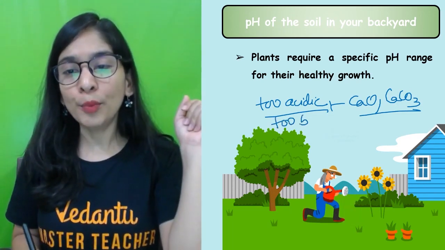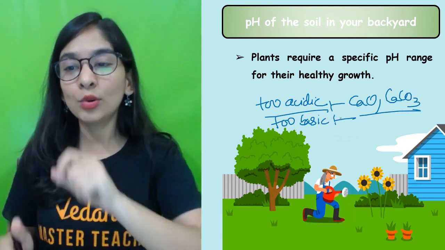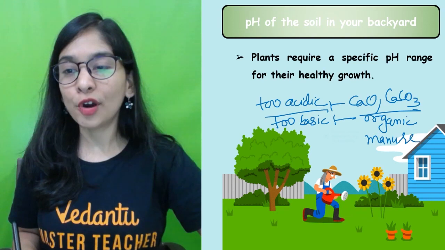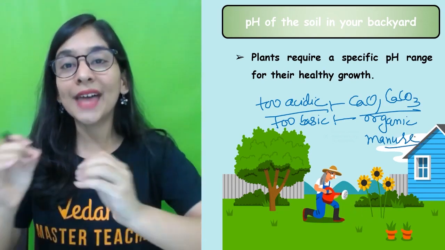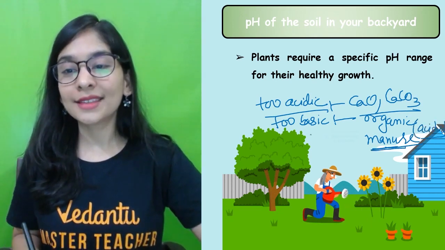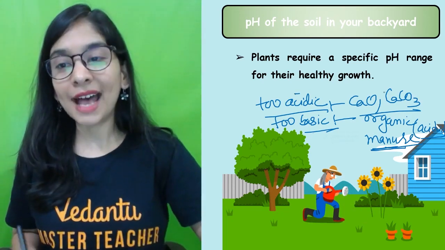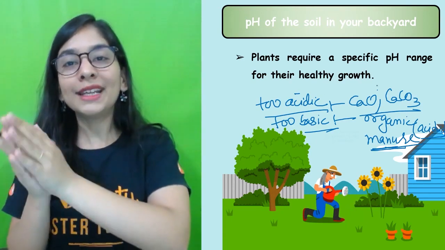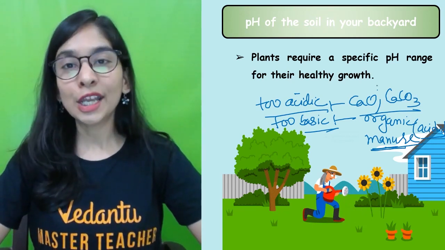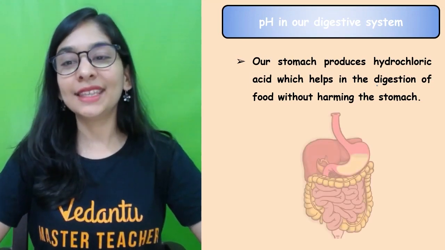And when your soil is too basic and you want to grow some crops and plants that can grow in a slightly acidic medium, they'll put organic manure into it. They'll put organic manure properly into that land, and that will mix properly, and it is slightly acidic in nature. So with base, they are neutralizing and giving the required pH. In the same way, when acidic, we put base, so that neutralization will happen and we can acquire the particular pH that we wanted. Isn't it great? So pH applications are so much around ourselves, it's just whether we see it or not.